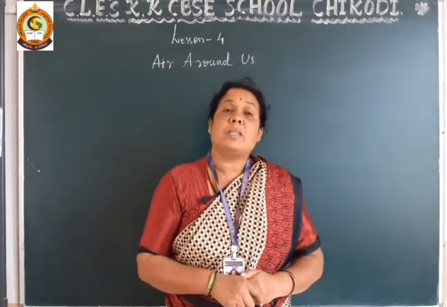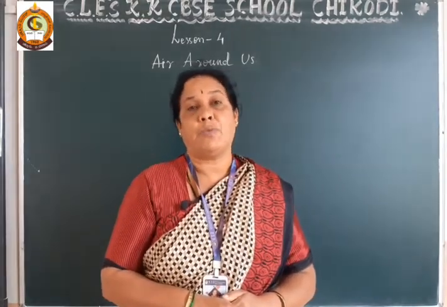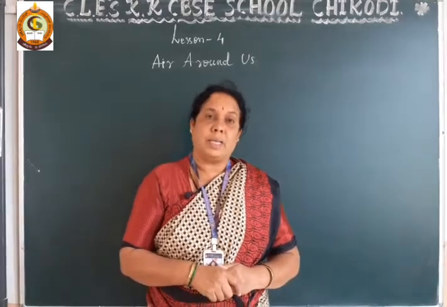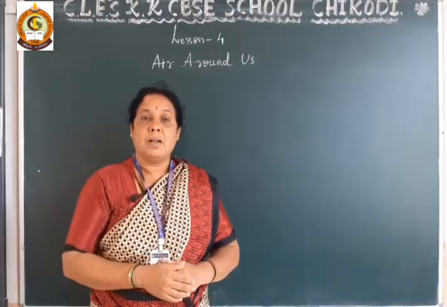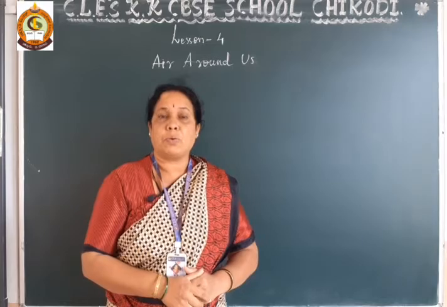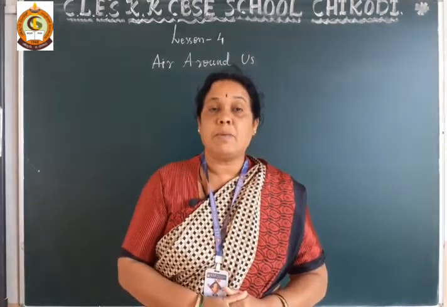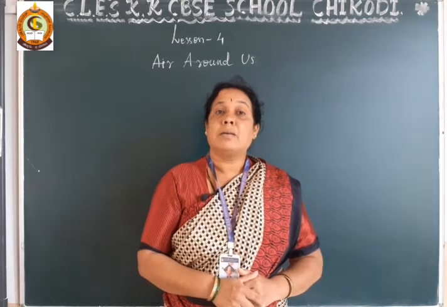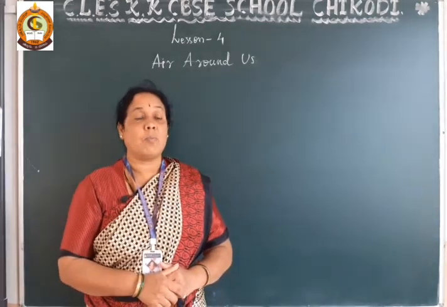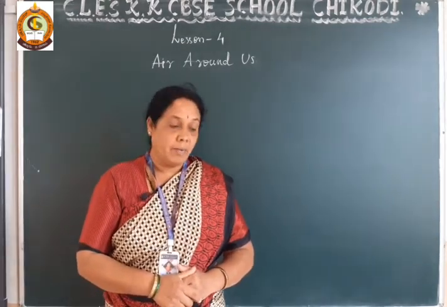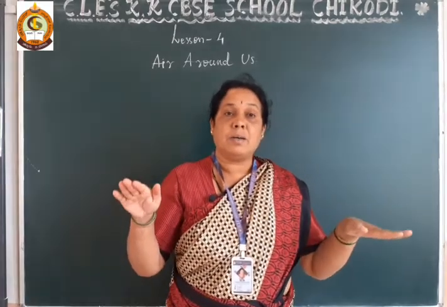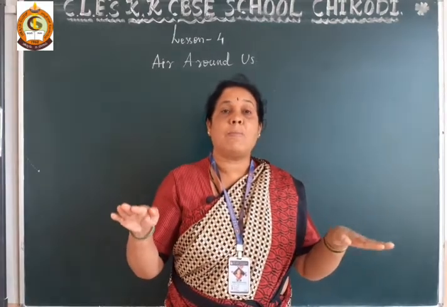Third property: air has weight. How do we conclude this? By a practical activity. Take two balloons, blow both to the same size and hang them on both sides of a stick. It shows an equal balance.